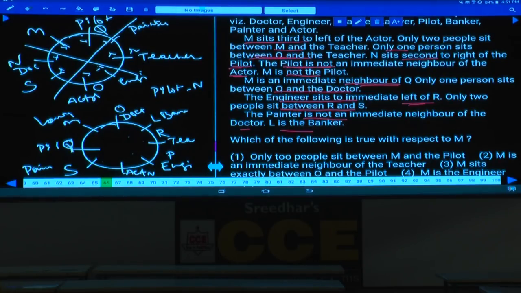Clear now? Now this is about question number 66 to 70. 8 persons seated around a circular table facing the center, and they belong to different professions.